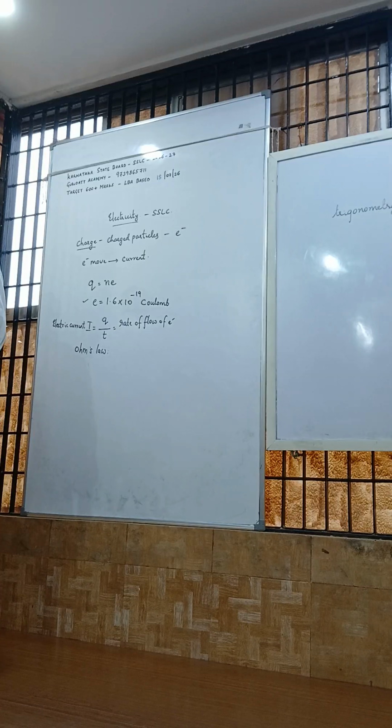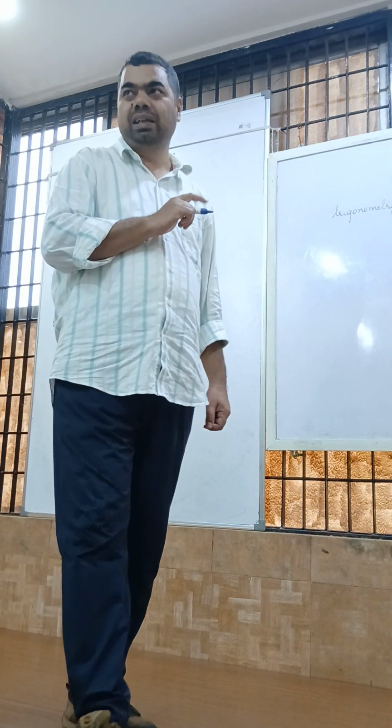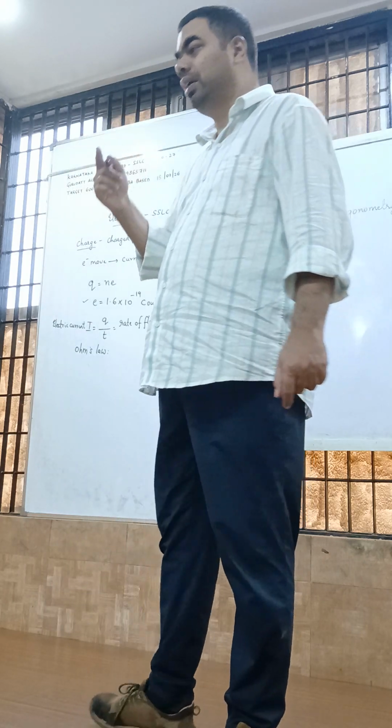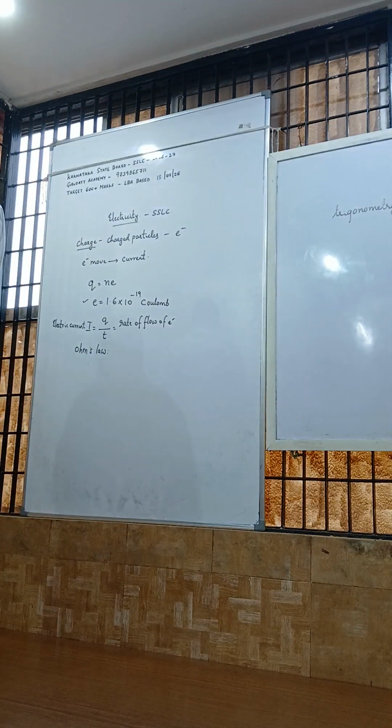Material that allows electric current to pass through it is called a conductor. What is an insulator? A material that does not allow current to pass through it is called an insulator.